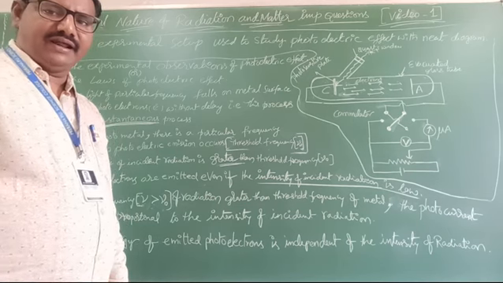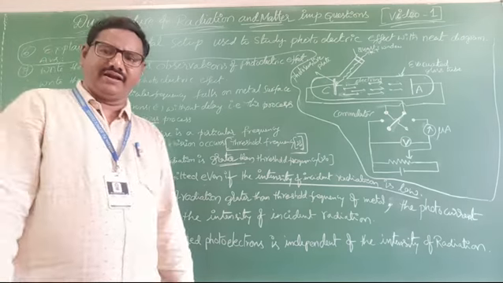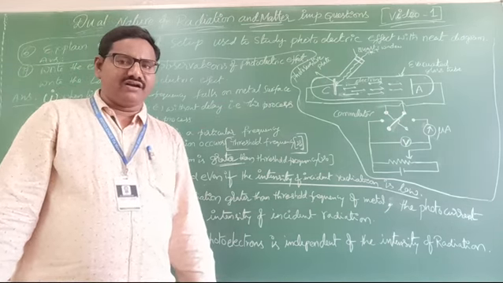Do you understand what I am telling? If the frequency rises more and more, then the speed of the electrons will rise.